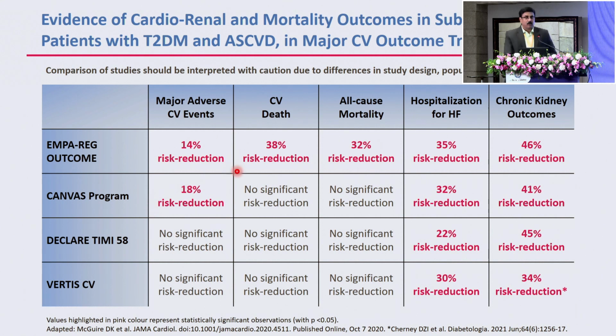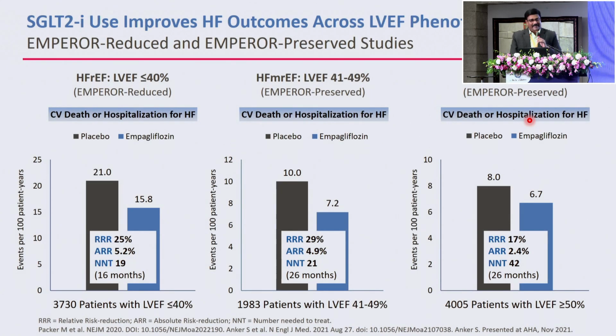So if you look at the primary outcome trials, EMPA-REG, the CANVAS, the DECLARE-TIMI, and the VERTIS with different drugs, this is the only drug that has shown effects on major cardiac events, cardiovascular death, all-cause mortality, heart failure hospitalization, and the renal outcome. So this drug seems to be working across the spectrum in patients with cardiovascular disease. Now, SGLT2 inhibitors have also, like I said, been studied in heart failure with reduced ejection fraction, mildly reduced ejection fraction, and the preserved ejection fraction.